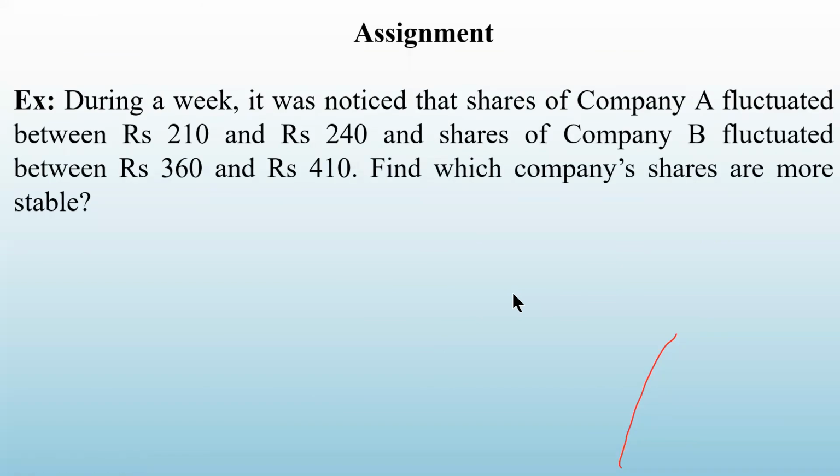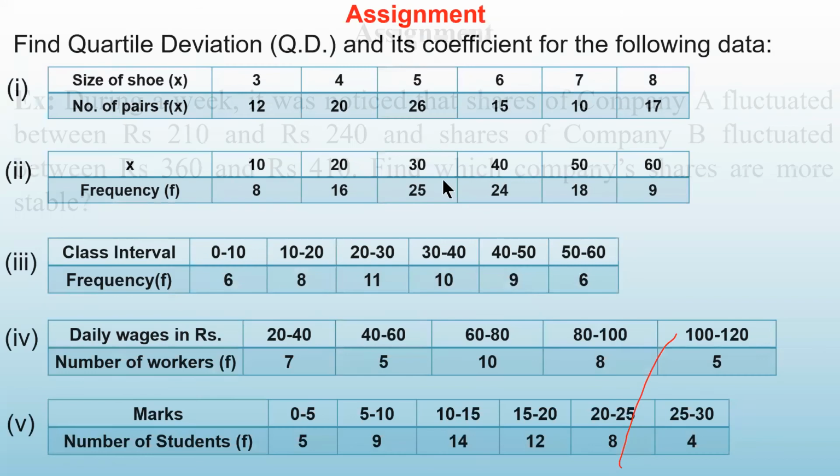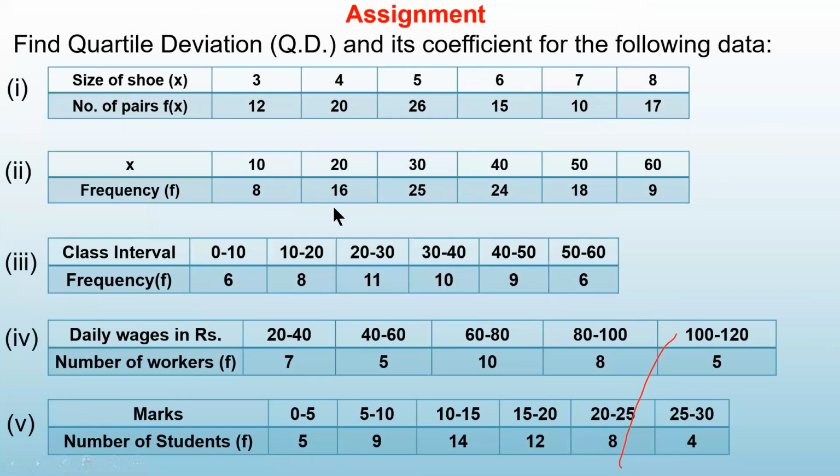So these are the assignment problems. This I will give you as a homework and this also. ये भी problem मैंने already आपको दिया है for finding Q1 and Q3. So if you have done that homework, you already have the answers for Q1 and Q3. Only thing is that you have to find out the quartile deviation and its coefficient.